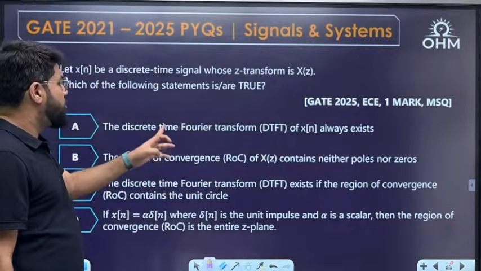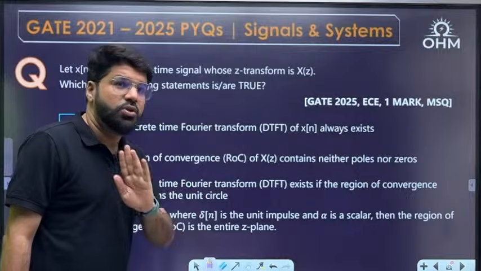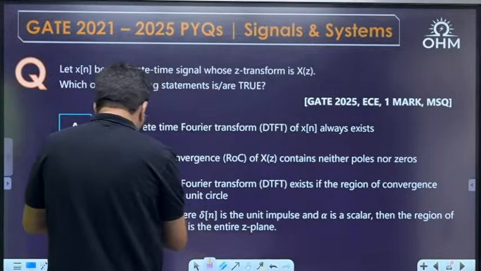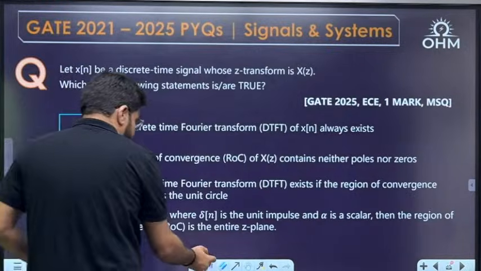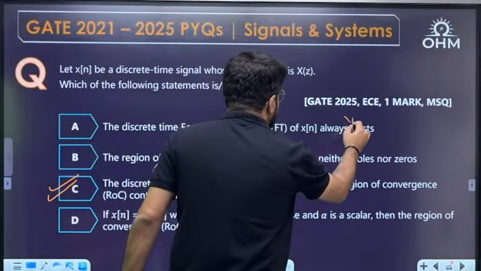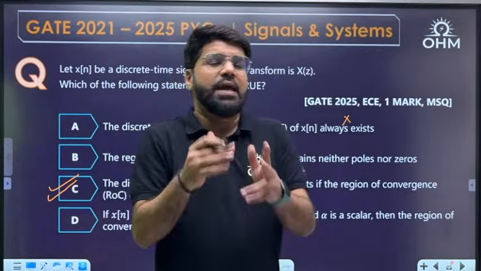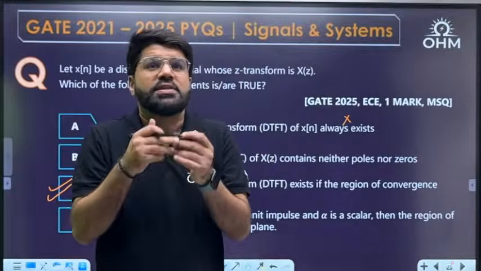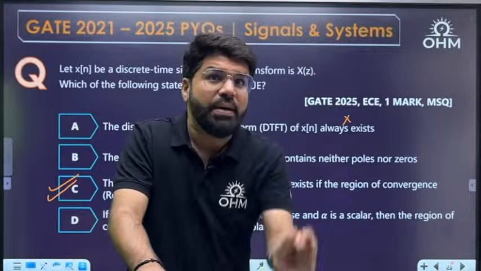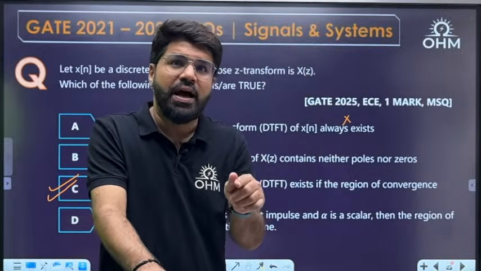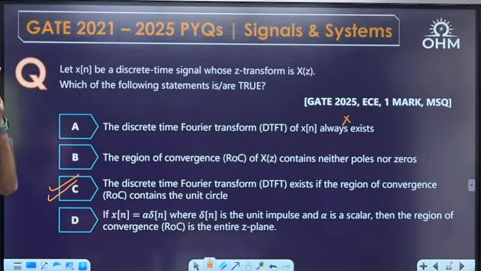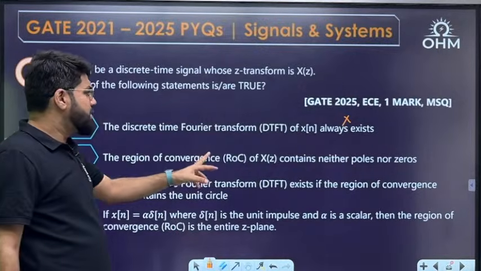The discrete time Fourier transform of x[n] always exists. No. The discrete time Fourier transform exists if the ROC contains the unit circle. Always exists? No. The DTFT, you know that. And the same thing in the continuous domain: the CTFT, continuous time Fourier transform, exists if the ROC includes the imaginary axis. In the discrete domain, the ROC includes the unit circle. So A is wrong, C is right.